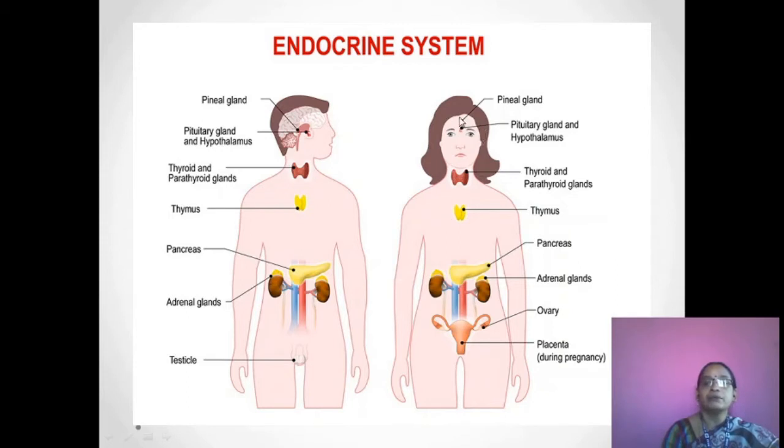In females, the pineal gland is located here, the pituitary gland and hypothalamus, thyroid and parathyroid glands, thymus, pancreas, adrenal glands located just above the kidney, and the ovary, and the placenta, which functions only during pregnancy.